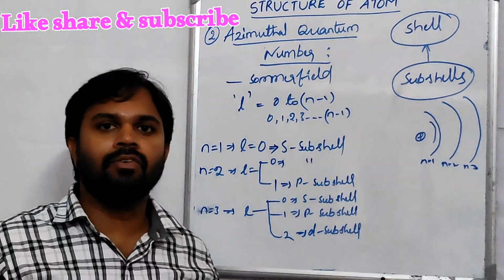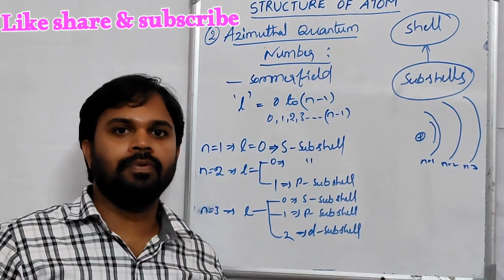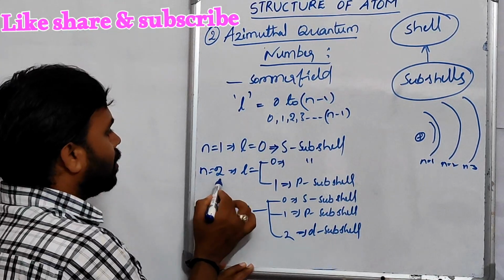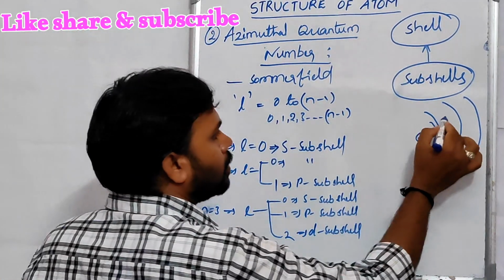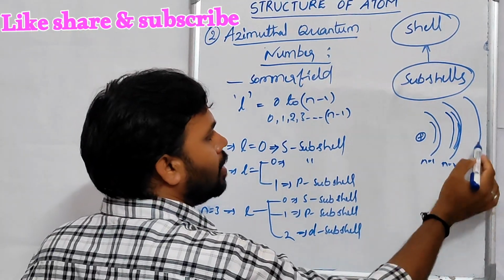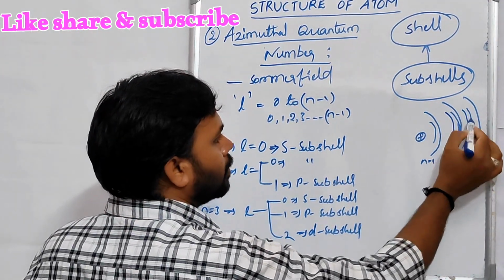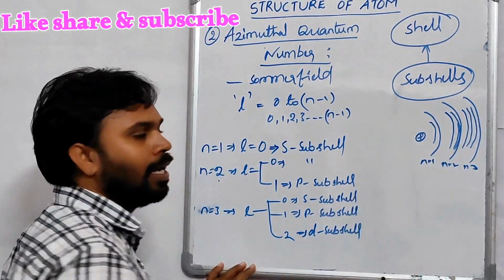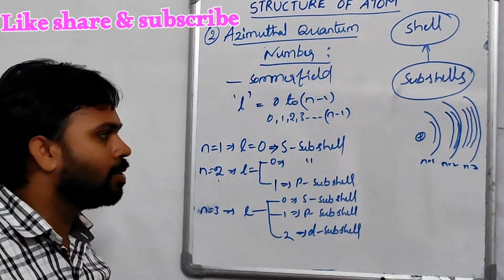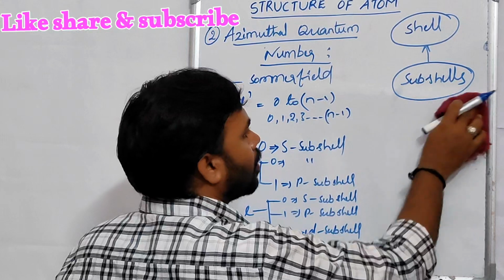This azimuthal quantum number also gives the shapes of orbitals. For example, n value 2 has two subshells, like this. n value 3 has three subshells, like this. And it also gives the shapes of the subshell orbitals.